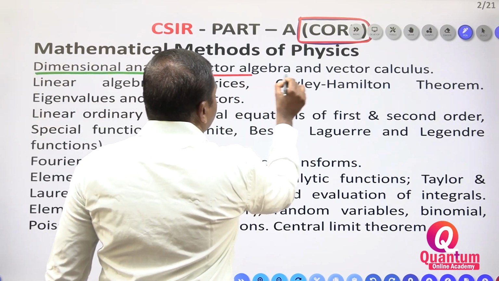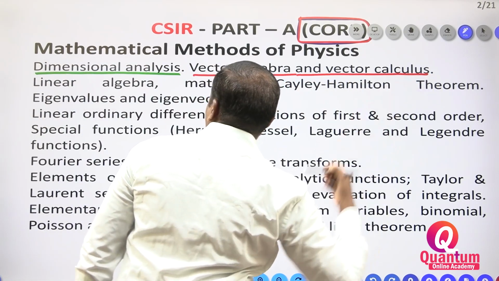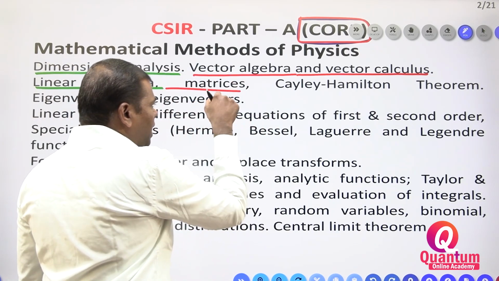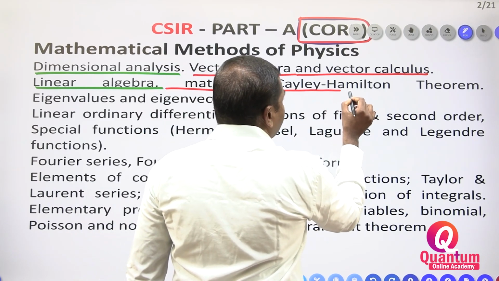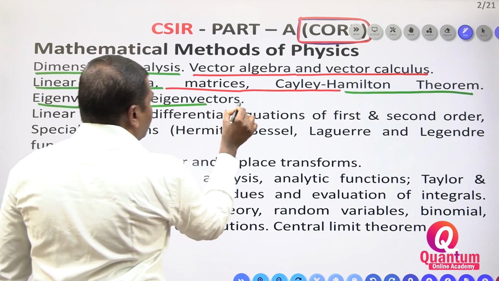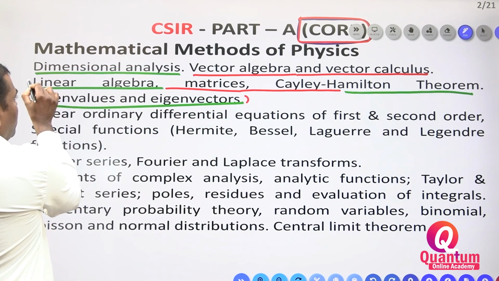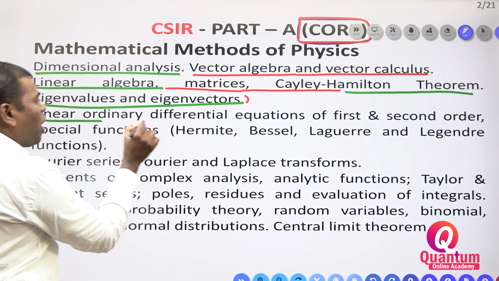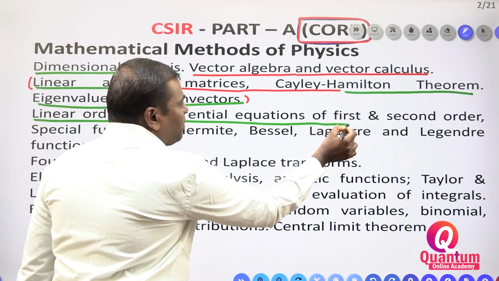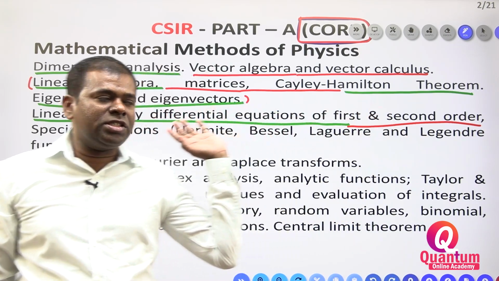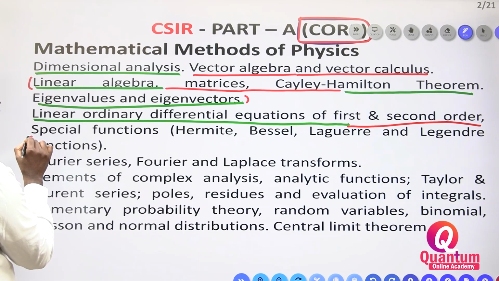The second one is vector algebra and vector calculus. The third one is linear algebra. Within linear algebra: matrices, Cayley-Hamilton theorem, eigenvalues and eigenvectors. Up to here is linear algebra only. Next, linear ordinary differential equations of first order and second order.